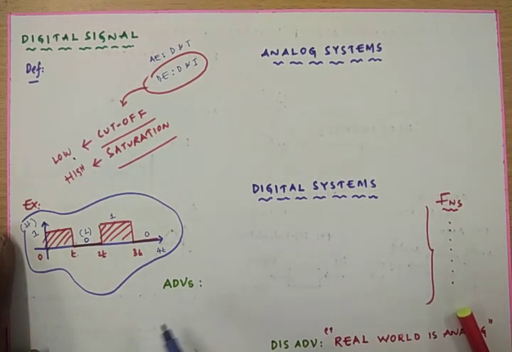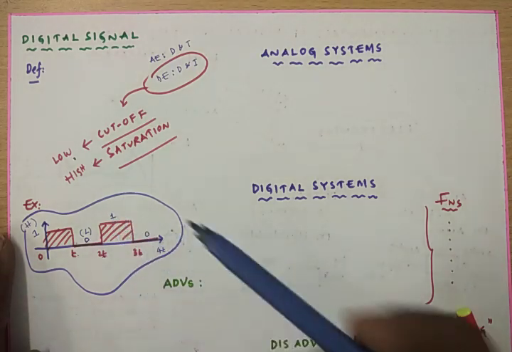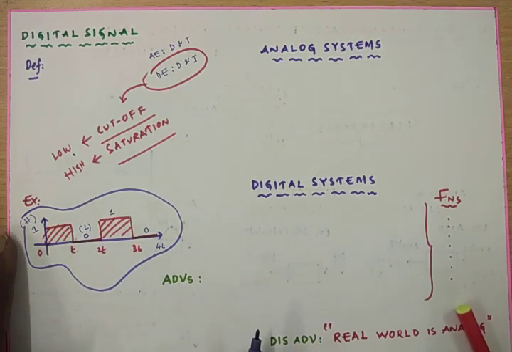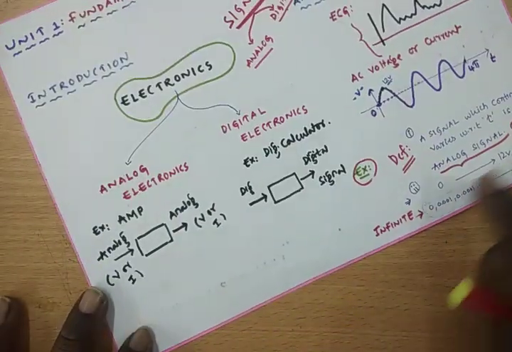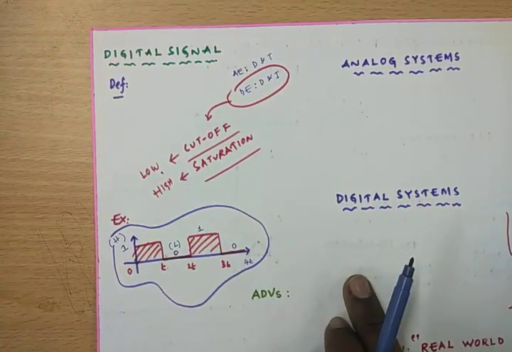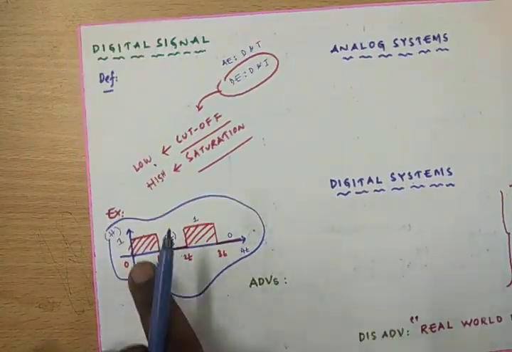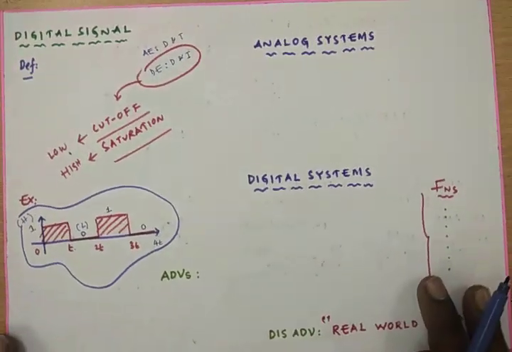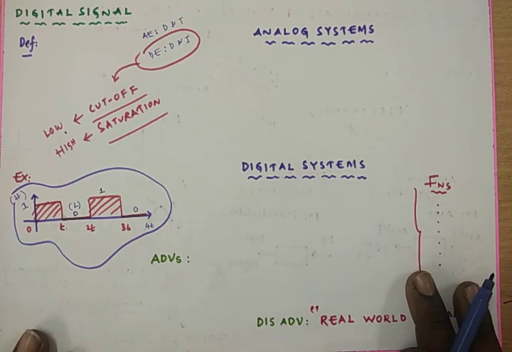So an electronic circuit designed to operate in two states only is called a digital system or a digital circuit. If an electronic circuit is designed to operate in infinite levels, then that is named analog electronics. And if an electronic circuit is designed to operate in two states, that is saturation and cutoff, then that circuit is named a digital circuit.